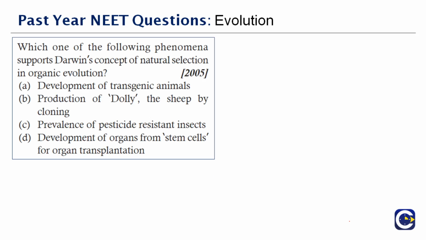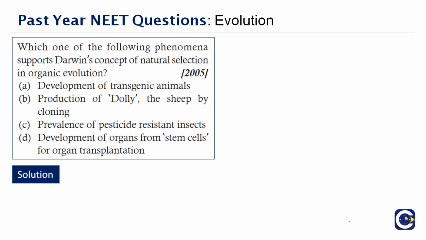Okay, next question here. Which one of the following phenomena supports Darwin's concept of natural selection in organic evolution? Okay, fine. When DDT was sprayed to kill mosquitoes, there were only a few mosquitoes which were already resistant to DDT and hence survived.